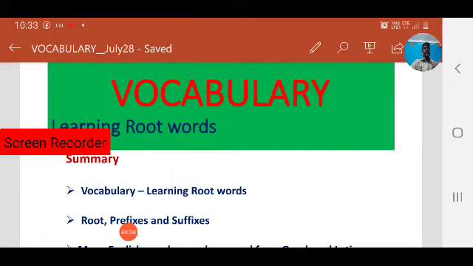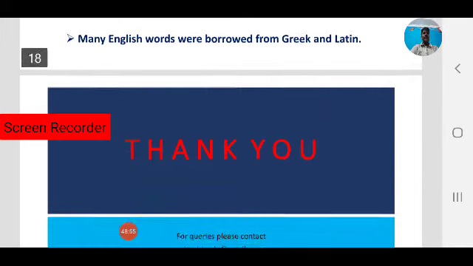Today we focused on how to improve vocabulary by learning root words. As you know, English is a global language, so it has borrowed many words from other languages, especially from Greek and Latin. That's why we focus on Greek and Latin roots.